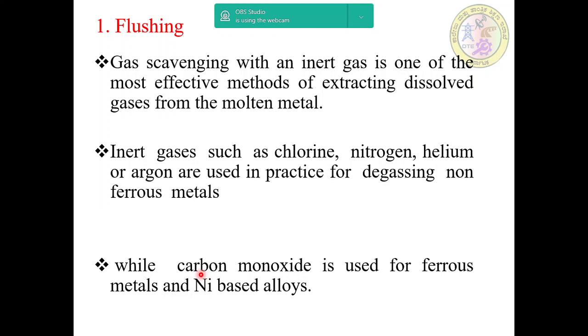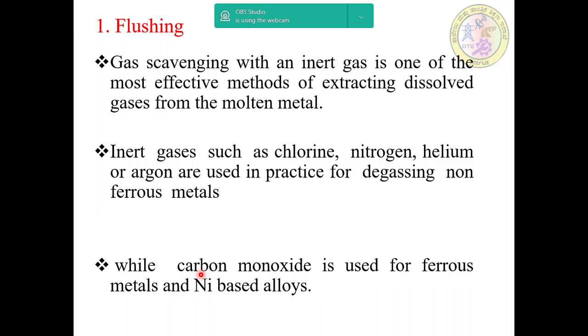Flushing is also called gas scavenging. Flushing or gas scavenging with an inert gas is one of the most effective methods of extracting dissolved gases from the molten metal.